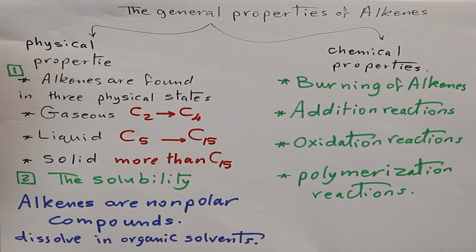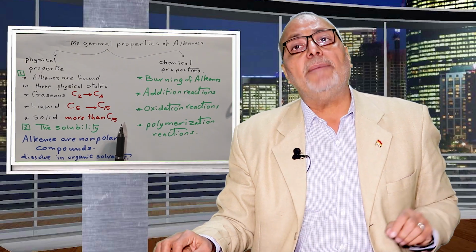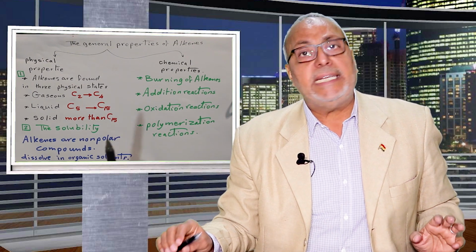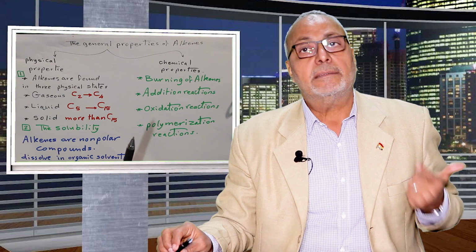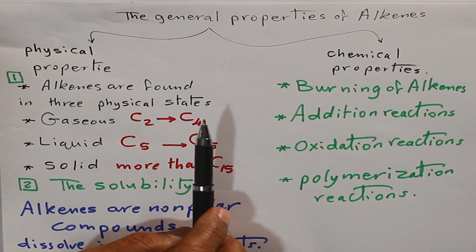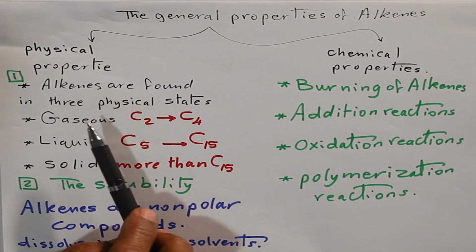This is the most important property of the alkenes. Again, alkenes have physical properties and chemical properties. Physical properties: they are found in three states: gas, liquid, and solid. Gas, where its molecules contain from C2 to C4 carbons.